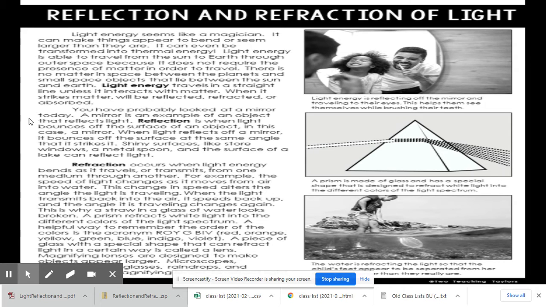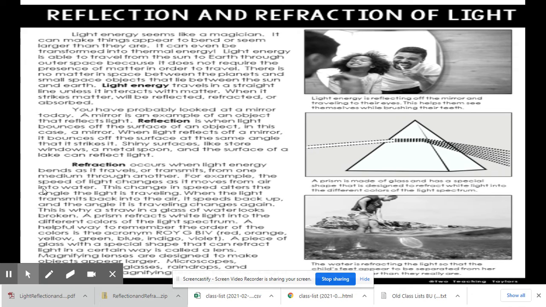You probably have looked at a mirror today. A mirror is an example of an object that reflects light. Reflection is when light bounces off the surface of an object, in this case, a mirror. When light reflects off of a mirror, it bounces off the surface at the same angle that it strikes. Shiny surfaces like store windows, a metal spoon, and the surface of a lake can all reflect light.